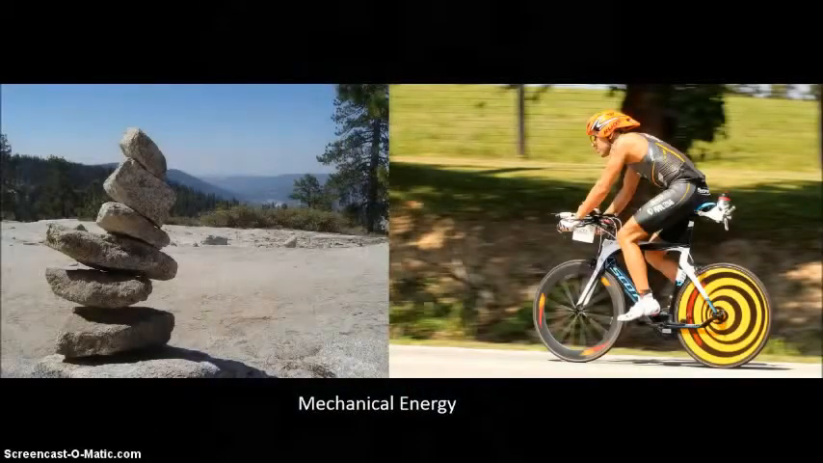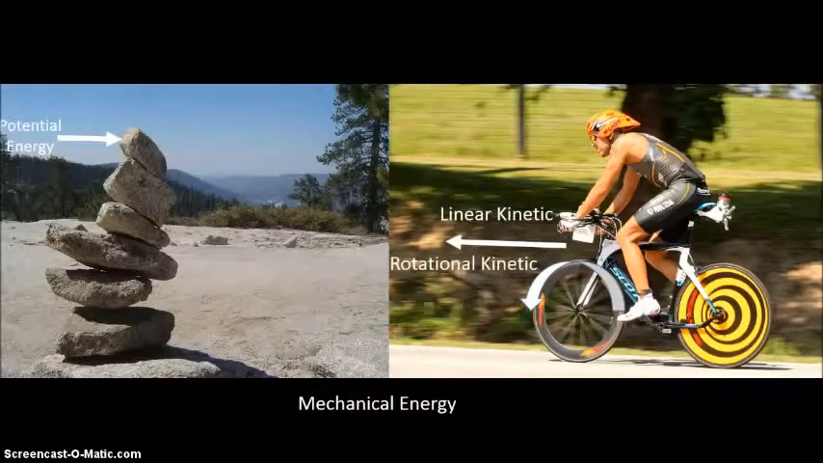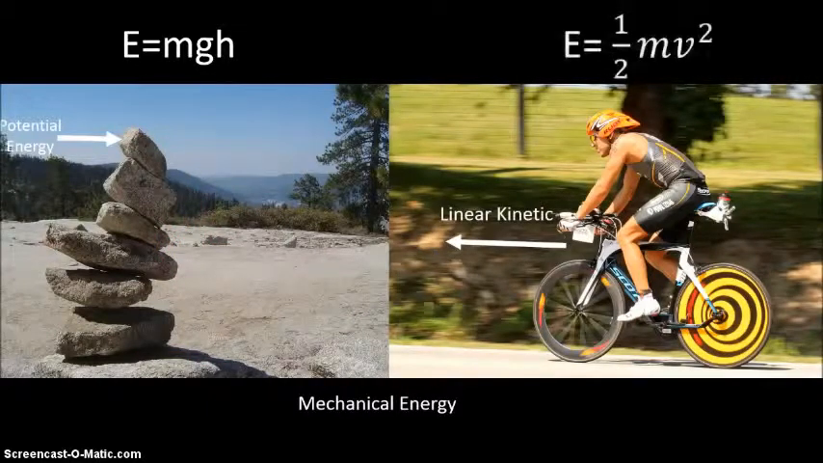Also recall mechanical energy, which can be divided into potential energy and kinetic energy, which can be divided into linear and rotational kinetic energy. But for today, we'll just focus on linear kinetic energy. Potential energy is given by the equation E equals mgh, m being the mass of the rock in this case, g being gravitational acceleration, 9.8 meters per second squared, and h is the height of the rock from the ground. The equation for linear kinetic energy is E equals 1/2 mv squared, m again being mass, and v representing velocity at which it is moving forward.